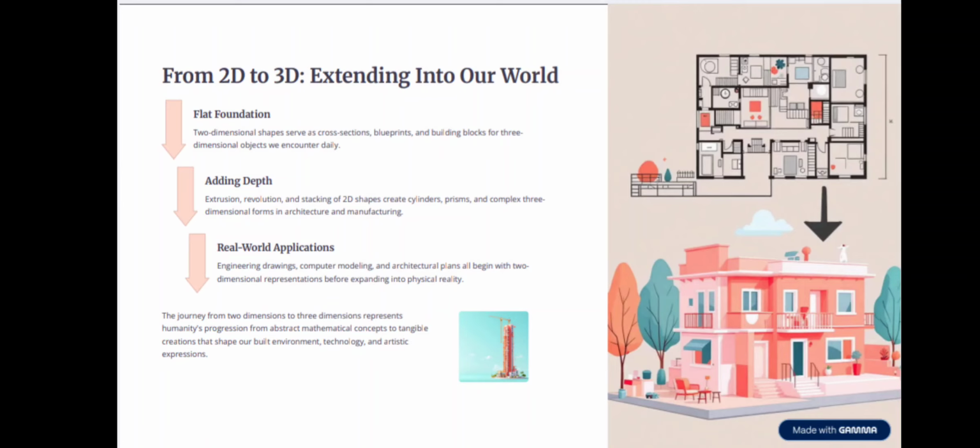Real-world applications. Engineering drawings, computer modeling, and architectural plans all begin with two-dimensional representation before expanding into physical reality. The journey from two dimensions to three dimensions represents humanity's progression from abstract mathematical concepts to tangible creations that shape our built environment, technology and artistic expression.